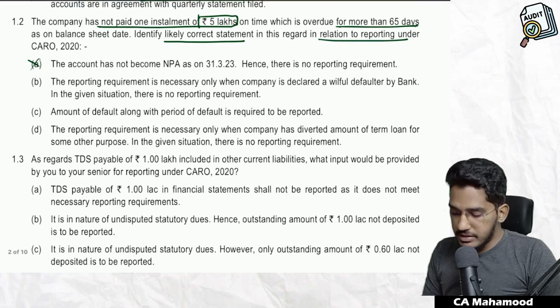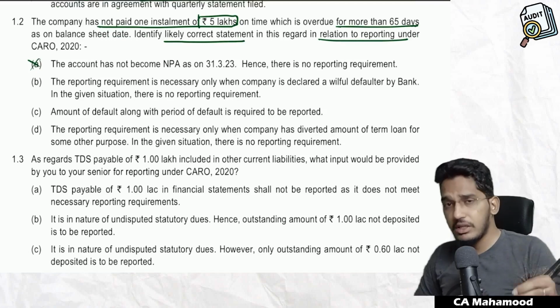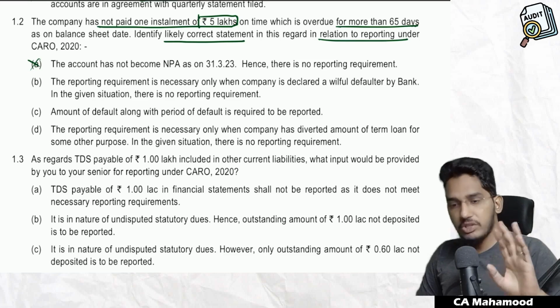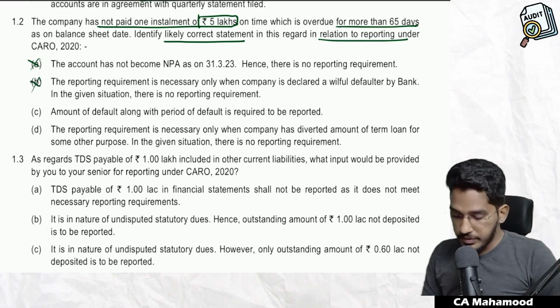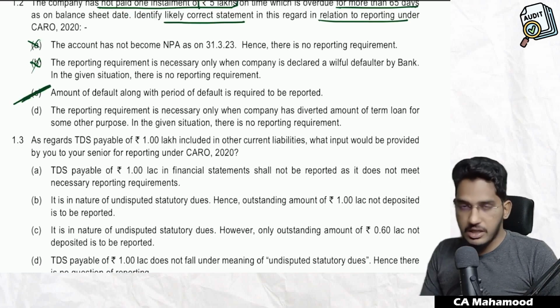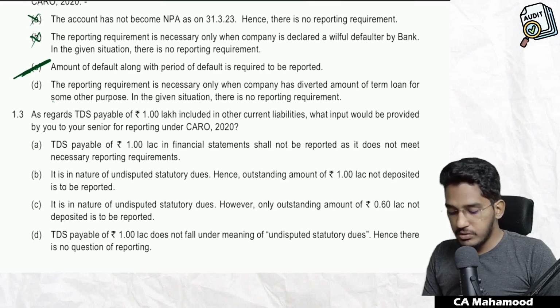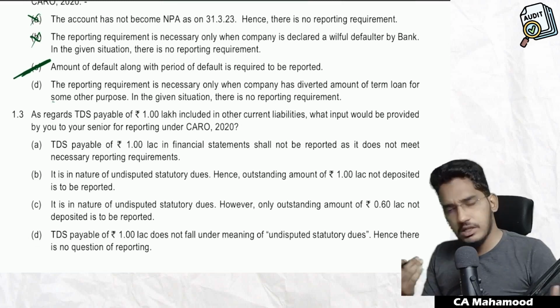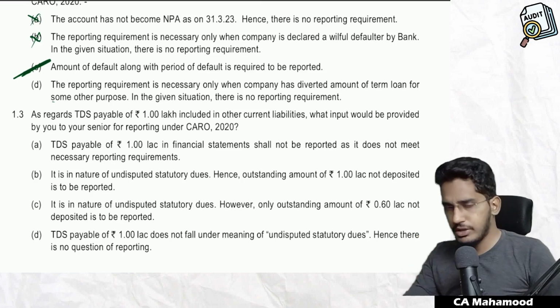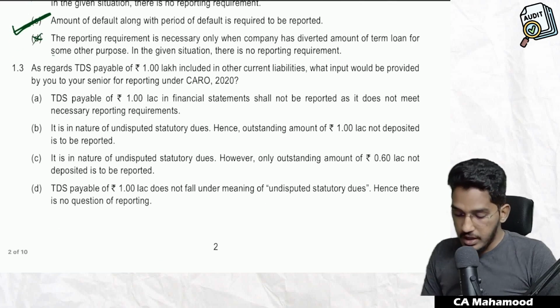The reporting requirement is necessary only when the company is declared a willful defaulter. Did they say it? No. Whether the company is a willful defaulter or not, if they have made any default, they have to report it. So this is also wrong. Amount of default along with period of default is required to be reported. Yes, this is the correct option. Next one. The reporting requirement is necessary only when the company has diverted the amount of term loans for some other purpose. No, whether they have diverted or not diverted, if they have made any default, they have to compulsorily report it. So this option is also wrong. Option C will be the correct option. Next one.